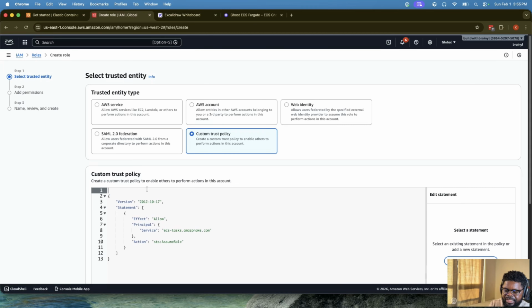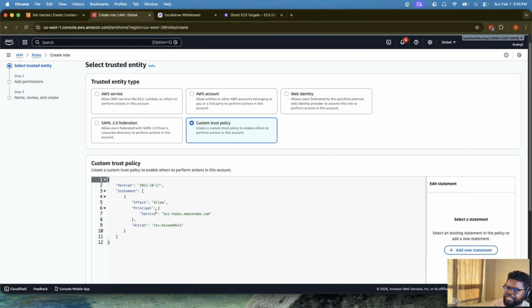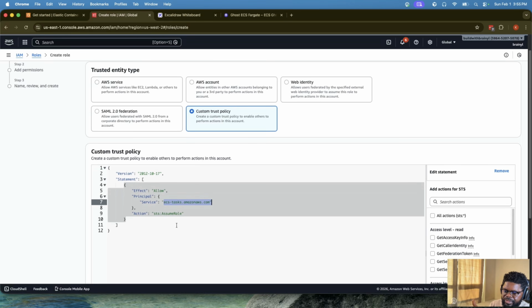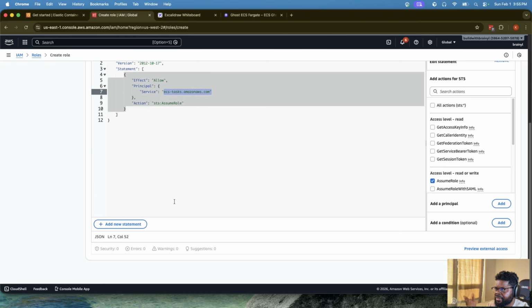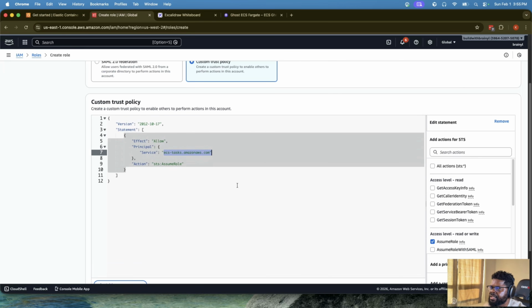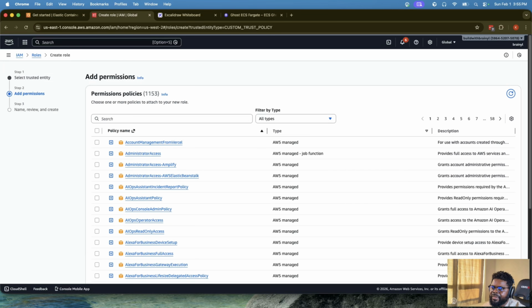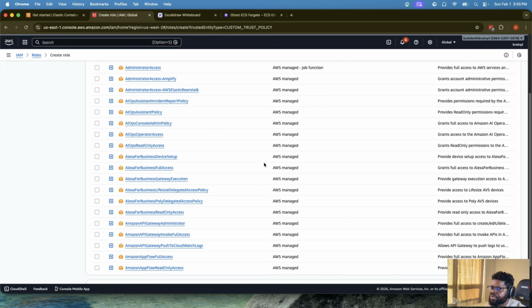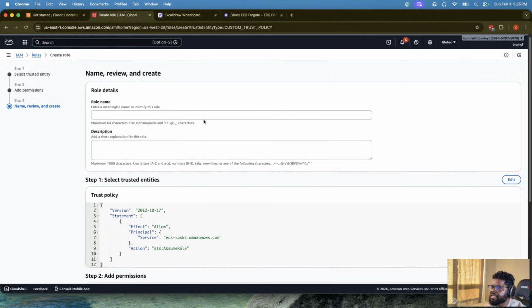So what am I doing here? I'm basically saying I need a role that is going to be assumed by the ECS task, so it's a basic assume role. I'm saying the ECS task is going to assume this, right? The ECS service. I'm going to do next. For permissions, I'm going to use a custom permission, so I can do next. I don't want to use that. So I'll call it ECS task execution role. And then here, I'm just going to say, ECS task execution role. Okay, cool.